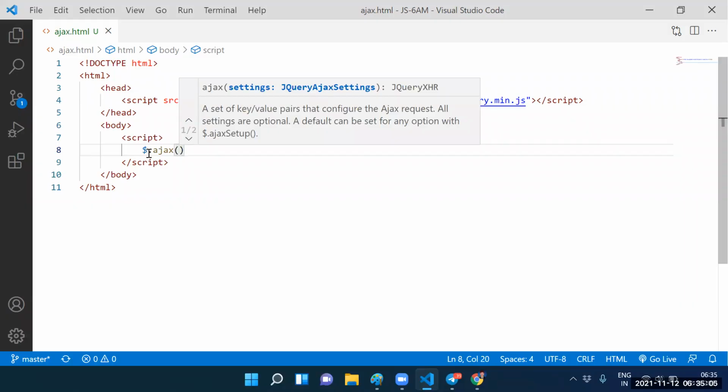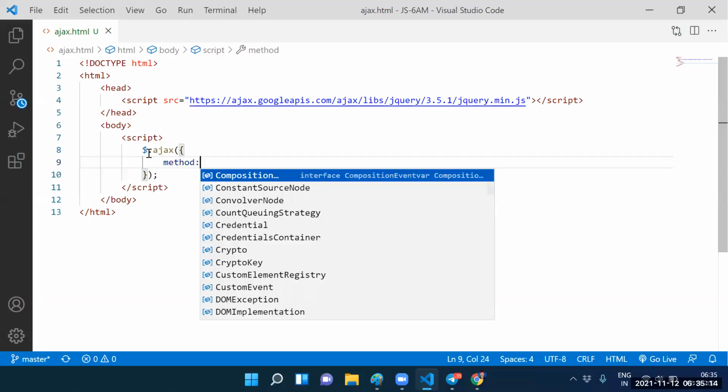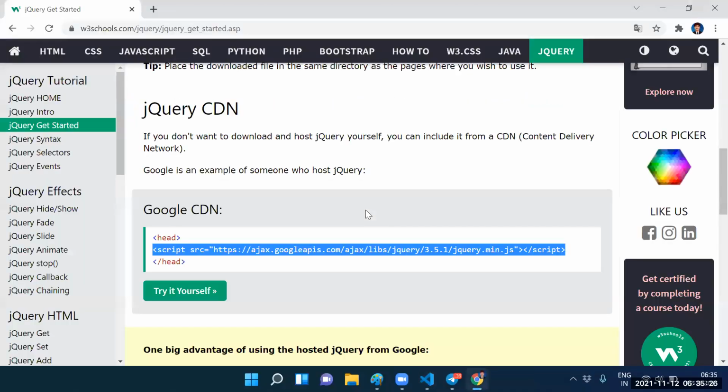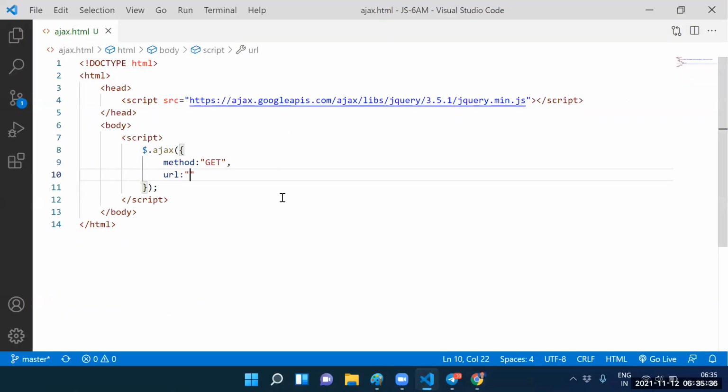Here itself, what is the argument? The argument is the JSON object. Inside the JSON object, method equal to, which request you wanted to make? Get request. URL equal to, guys, in the Google we have a number of URLs. So many URLs here. Any one of the URLs we can open. So this is the URL.